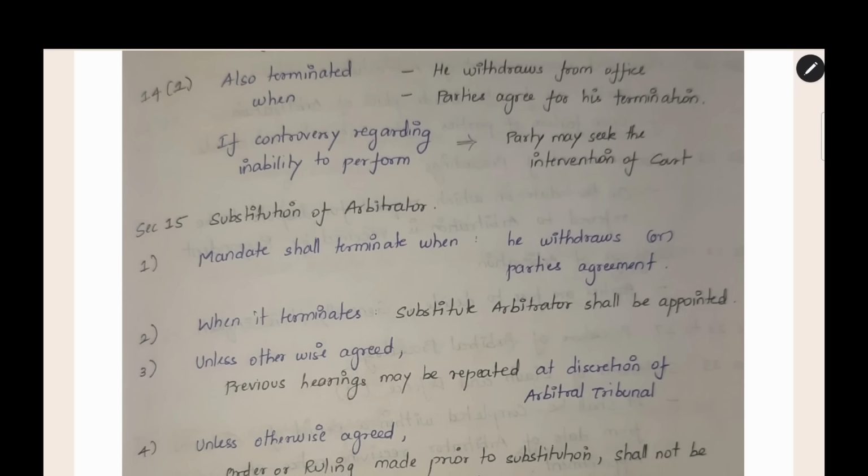For example, one person is an arbitrator. In between, he withdraws from the office and you appoint another substitute arbitrator. Now, any hearing which happened during the previous arbitrator may be repeated at the discretion of the tribunal. If the new arbitrator asks you to conduct the hearings again because he does not know anything about the case, then you have to repeat the hearings.